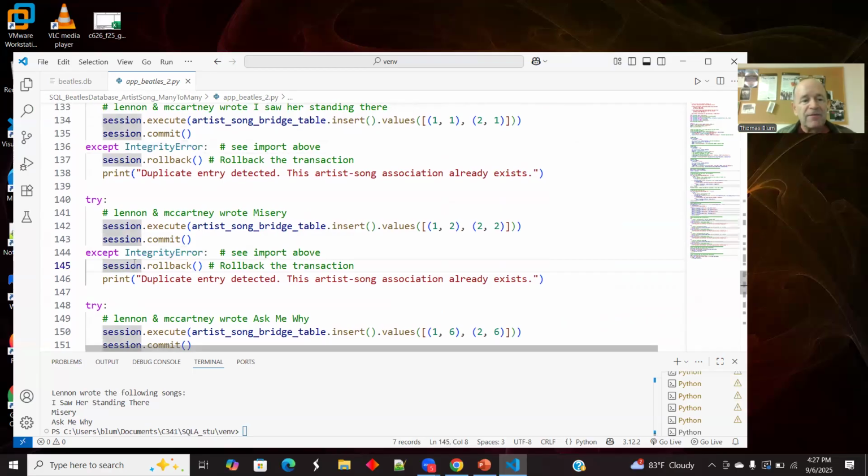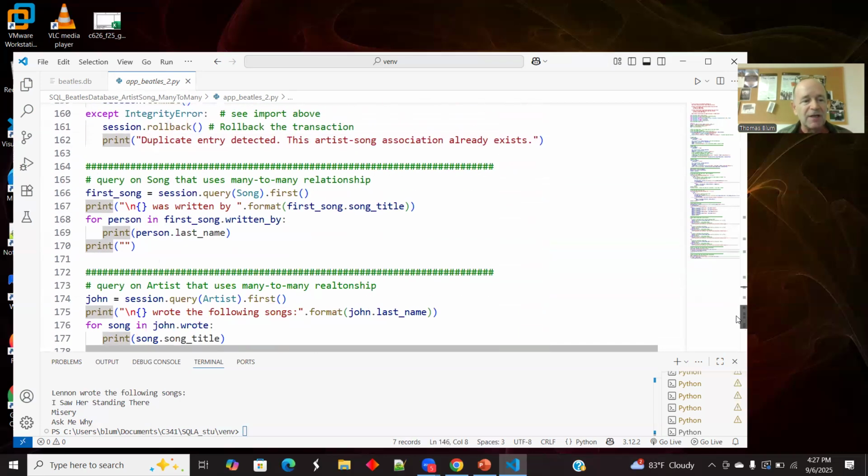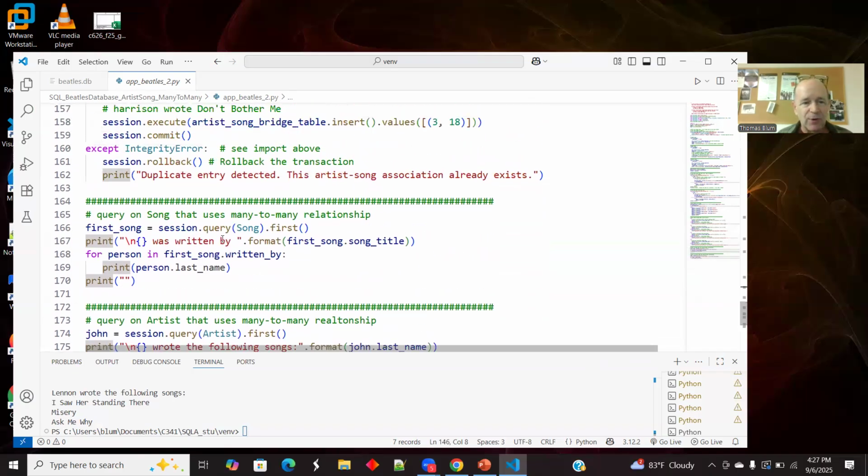And then if that happens, I am rolling back, so I did something that didn't work. I'm in the database, so I'm rolling back and then printing some kind of message. And I just did that for each of my entries into my bridge table. And then I have a query on song that uses the many-to-many relationship.